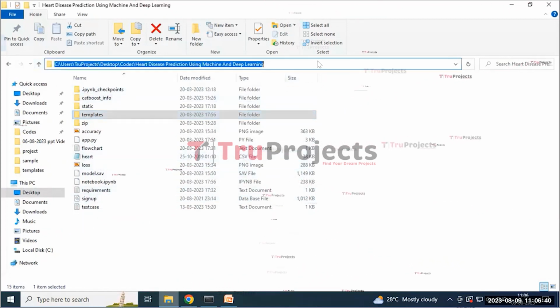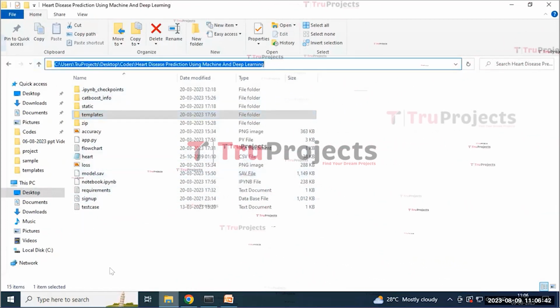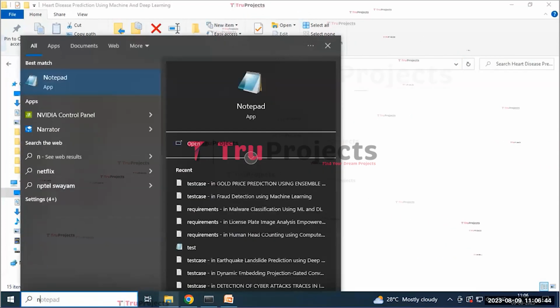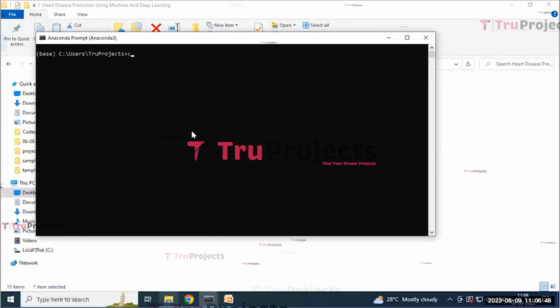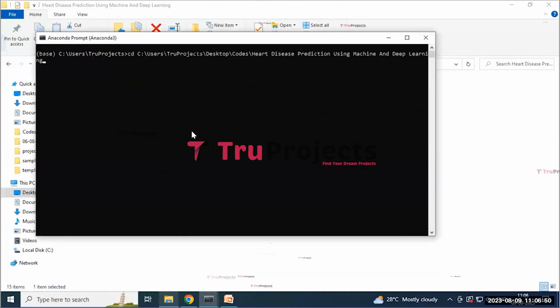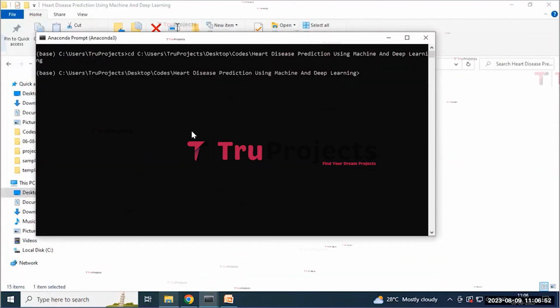And for the execution of the project, first we need to copy this code folder path and then open the Anaconda prompt. Here we need to write a command, that is cd space and paste this code folder path. By this it will change the current directory to the code folder's path, and then write a command that is python space app.py.